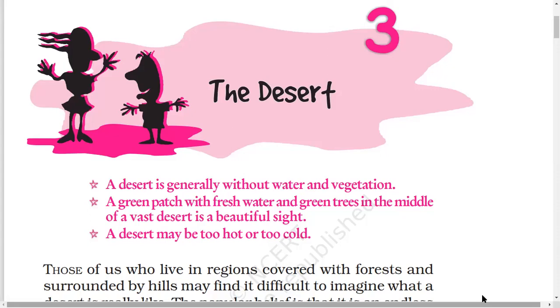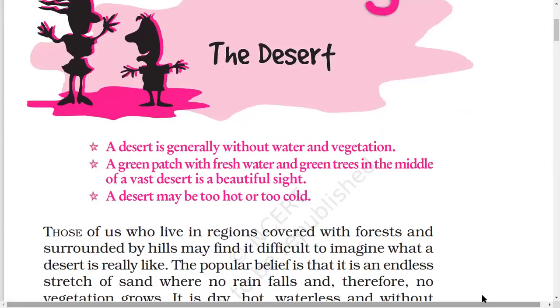And that really is a very nice and beautiful sight, because it is very soothing to see the greenery in between the desert.